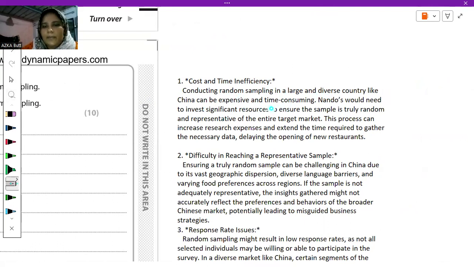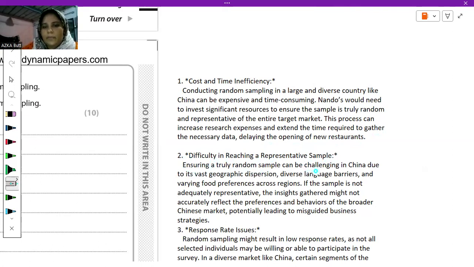I have taken the example from the case: Nando's would need to invest significant resources to ensure a sample is truly random and representative of the entire target market. This process can increase research expenses and extend the time required to gather the necessary data, delaying the opening of new restaurants.